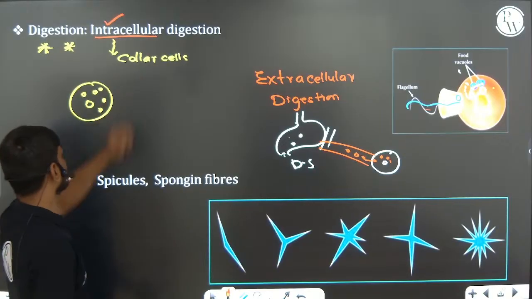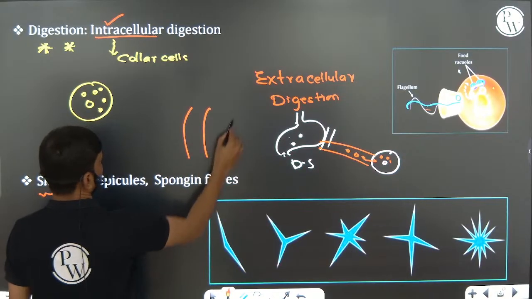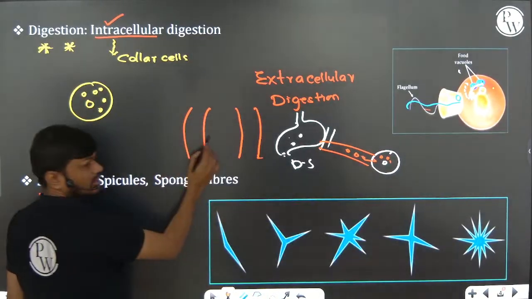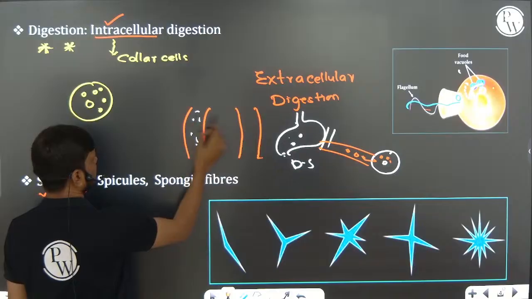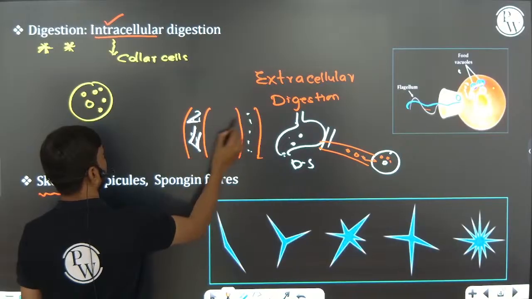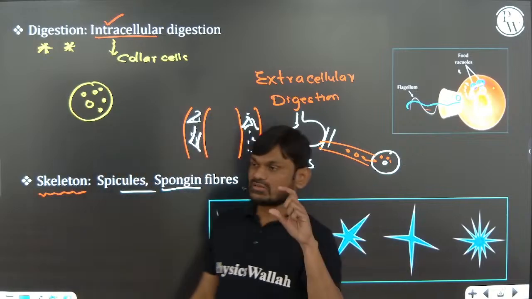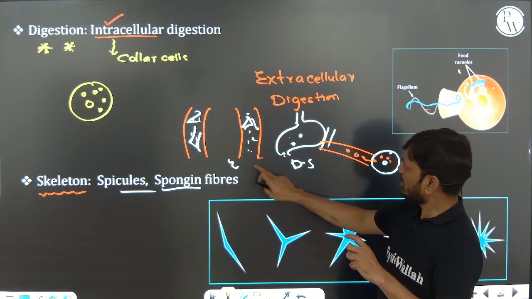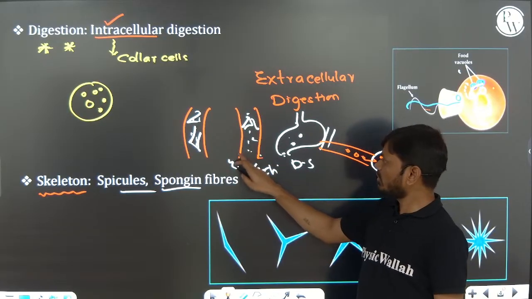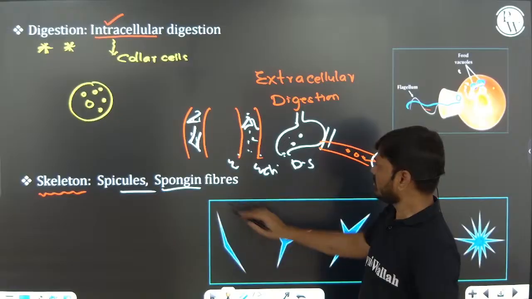Very, very important. Next, the skeletal elements between ectoderm and endoderm. This is the pinacoderm and this is the choanoderm. Between ectoderm and endoderm, mesoglea is present. In this mesoglea, spicules are present. The spicules are spongin fibers. Spicules and spongin fibers are present between the pinacoderm and the choanoderm. In between them there is a gap or space, and in that gap spicules are present.